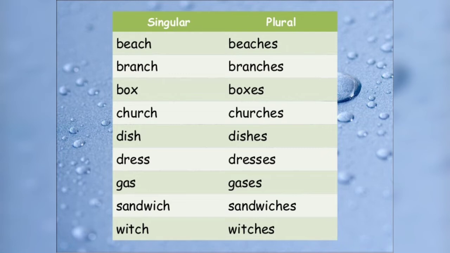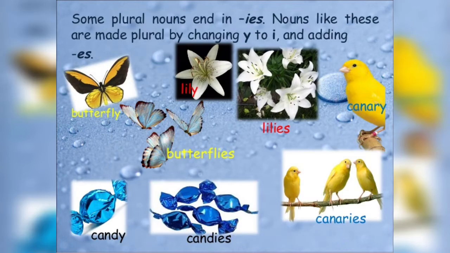These are also some examples that we can understand better. Beach, beaches, branch, branches, box, boxes, church, churches, dish, dishes, dress, dresses, gas, gases, sandwich, sandwiches, witch, witches. So you can see how we have made these words.